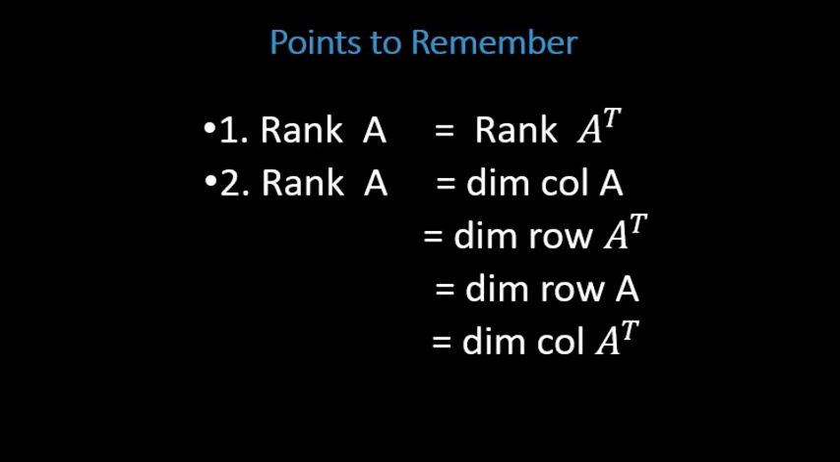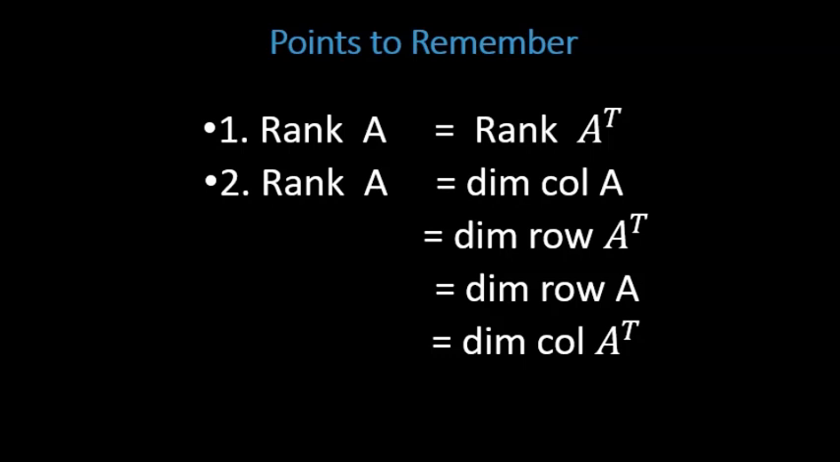Now, after working out a problem on rank of A and dimension column A, dimension row A and dimension null A, let us look at some more points which we can remember about a matrix A and its transpose and the rank of the matrix A and rank of transpose, all the equations. The first point is rank of A is equal to rank of A transpose. That means if you transpose a matrix, its rank will not change.